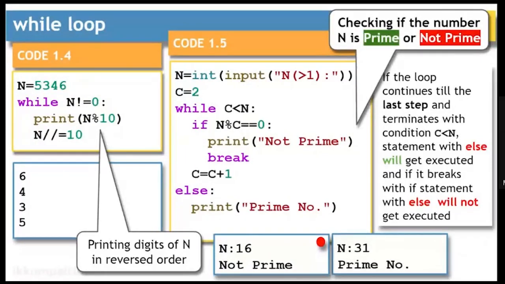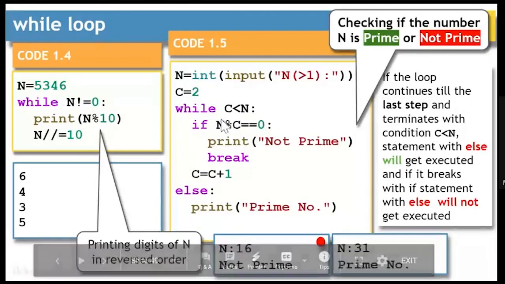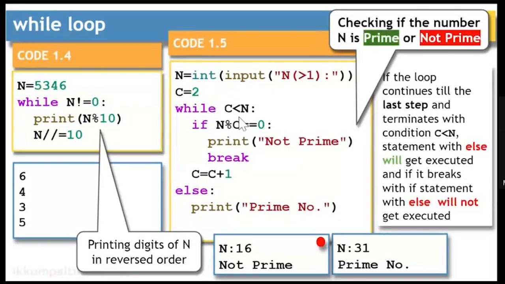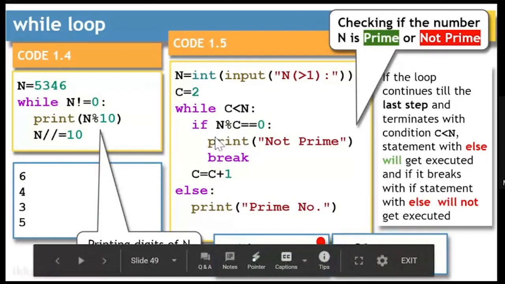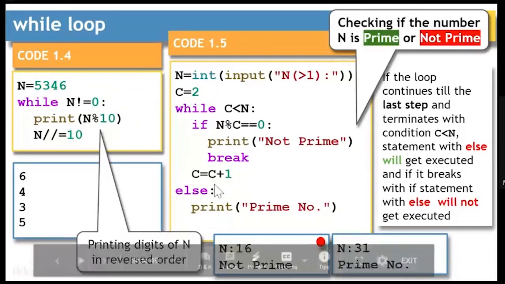Till you reach the last point, you continue checking with the remainder operator. If the remainder is not equal to 0, you continue. And if you come to the last point where C is equal to N, and you have crossed all the checking, then you will display prime number. And if it is not a prime number, wherever it finds it is able to divide the number and the remainder becomes 0, it will display not prime and it will terminate the loop without reaching else, it will come out. Okay.